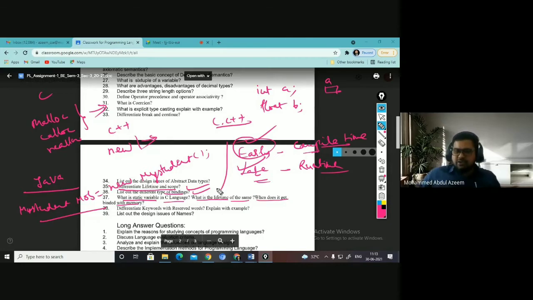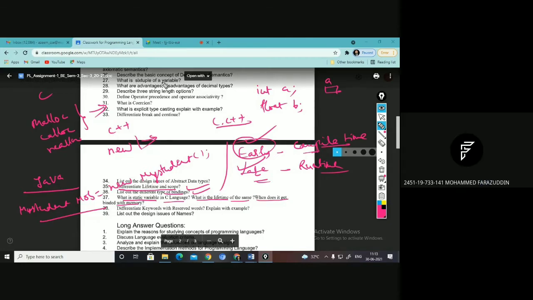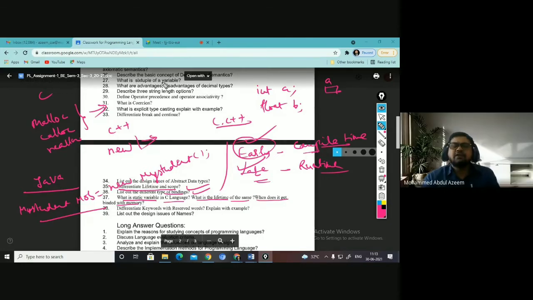Memory associated with the static will be fixed for the program, right? Lifetime is constant. When does it get binded with memory?